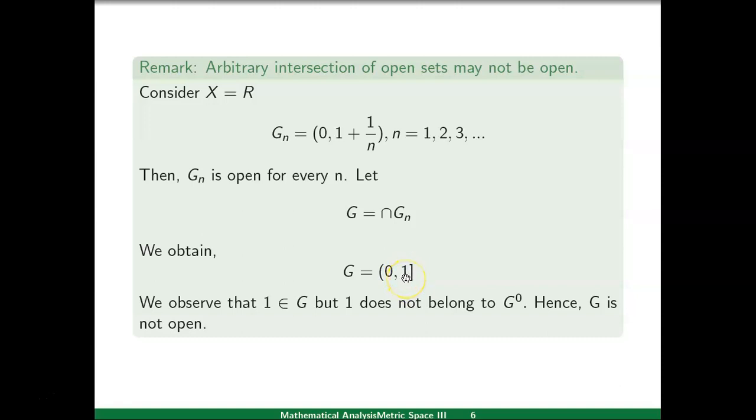That will go out from G. So, 1 does not belong to the interior of G, which proves that G is not open. So, here the fact that an arbitrary intersection of open sets may not be open is clear from this example.